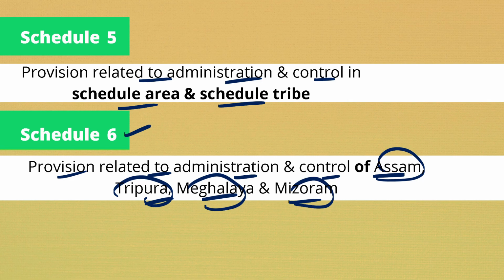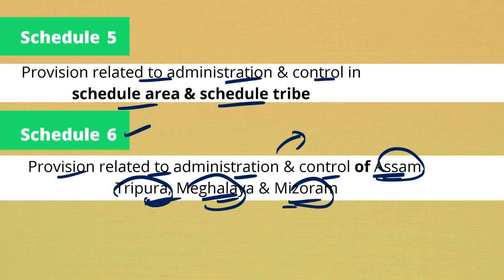See, this is due to the different topographical area, the geographic advantage of these four states. Because of this, these four states are treated in a special way, and the administration is controlled in a special way when compared to the other northeastern states. This is because of the geographical area and the strategic importance of these four northeastern states.